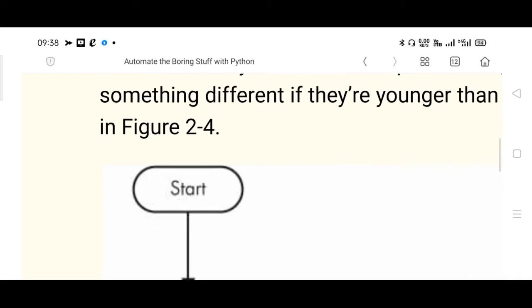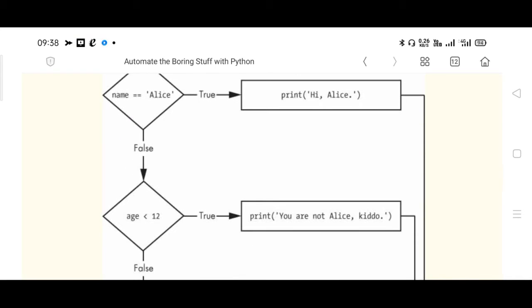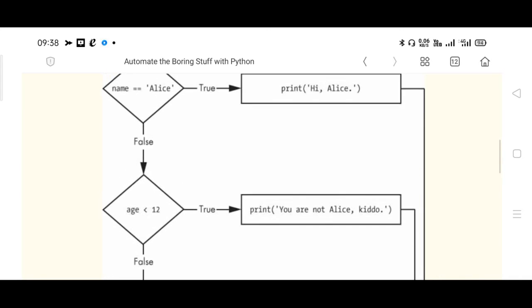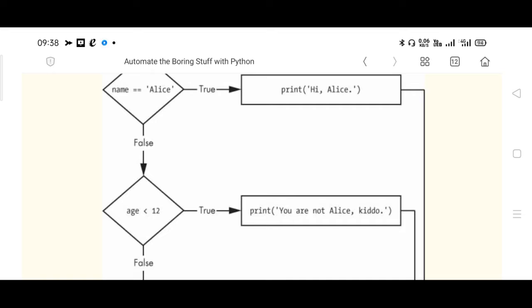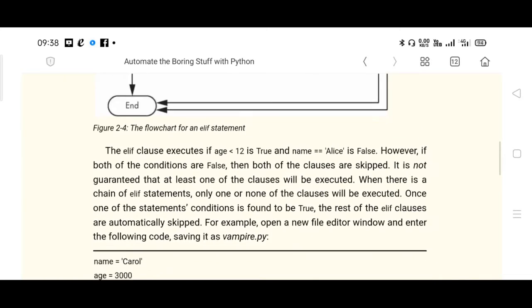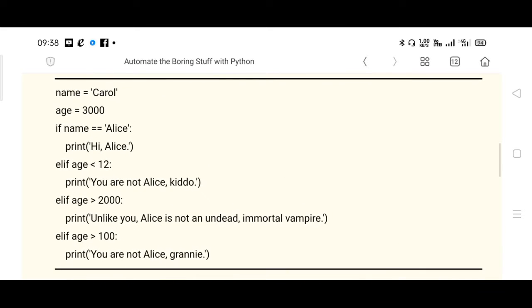You have to print a statement, you are not Alice, kiddo, okay? Here is the flowchart for the same, right? If name is Alice, false, test the age. If this is true, print you are not Alice, kiddo. If false, just terminate, okay? Here multiple else if clauses are taken, elif, that is here, okay?